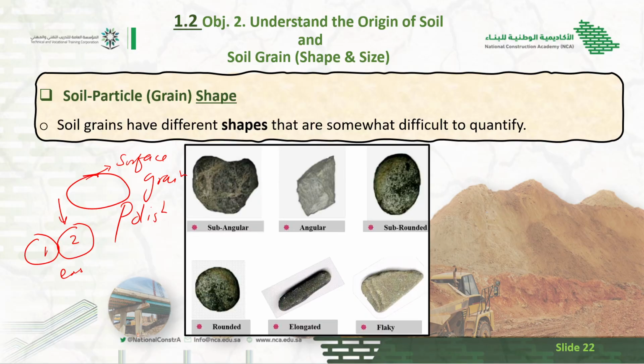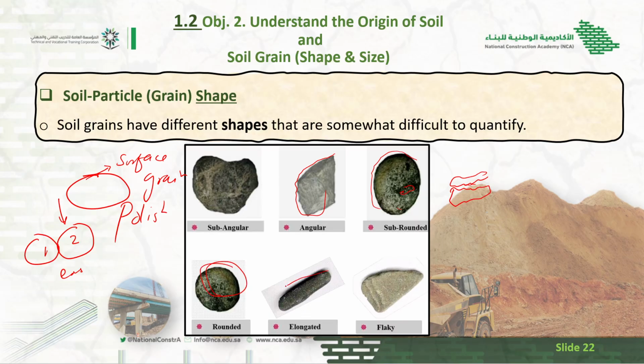So what is meant by angularity? Angularity means roughness. Like these are one particle and this one is another particle. So you can see at the surface there is roughness. So here is subangular. It means there is a little bit angular and a little bit smooth. What is fully angular? Angular means that all the edges are very sharp. This is sub round. You can see it is round at the surface, and somehow you can see here it is angular. But rounded means all the edges are very rounded.